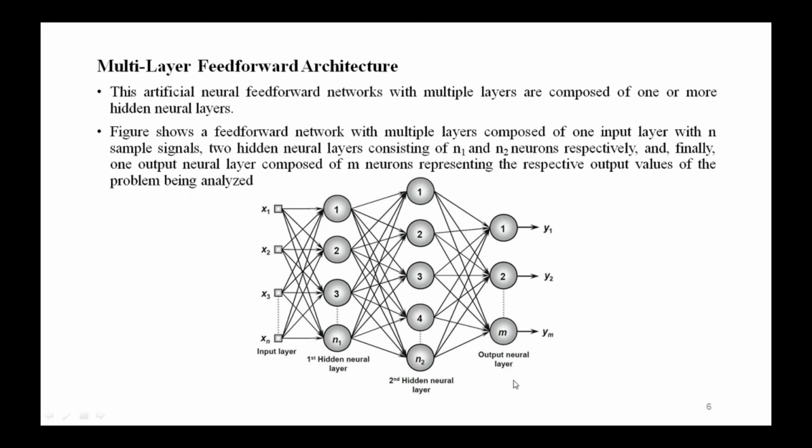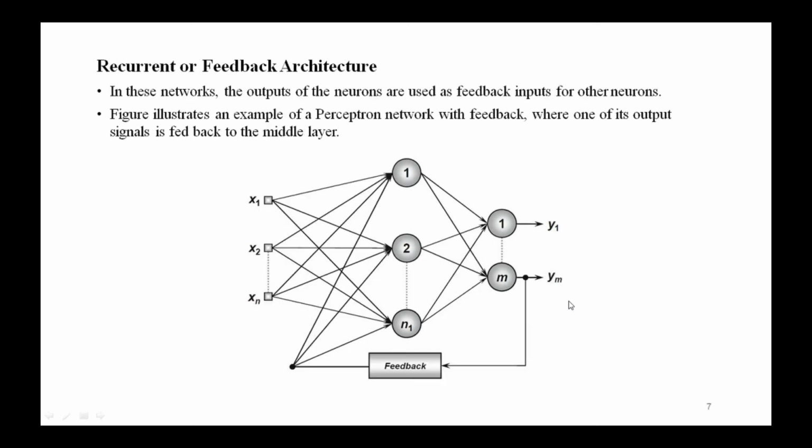As you can see in this multi-layer feed forward architecture, there is a single input layer which is composed of n inputs and a single output layer which is composed of m outputs. In between input layer and output layer, there are one or more hidden layers. And what about the flow of information? The flow of information is always in one direction, that is from input layer to hidden layers, then from hidden layers to the output neural layer. So data flow is unidirectional. This is multi-layer feed forward architecture.